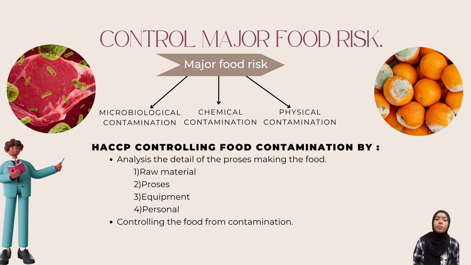Next, HACCP is also able to control food contamination by controlling the food from having contamination. For example, raw chicken should be stored at 5 Celsius and below. We can also control the time frame for the raw chicken to stay fresh, which is about 6 hours and below after the start of processing. This shows that the HACCP system can actually avoid food contamination from happening.